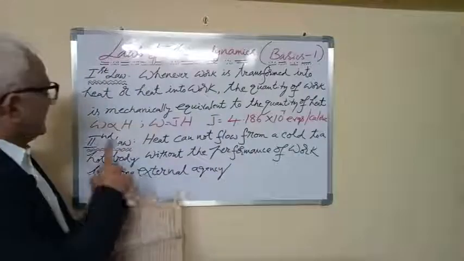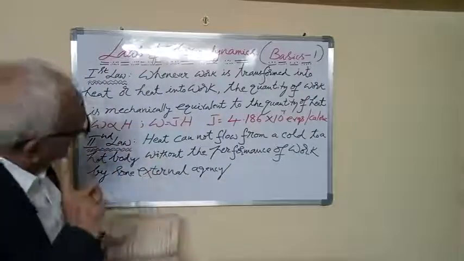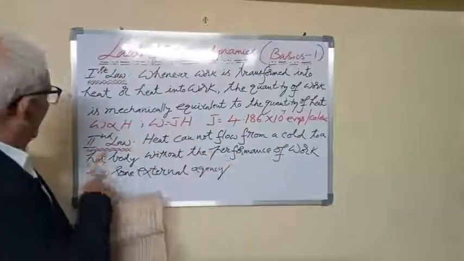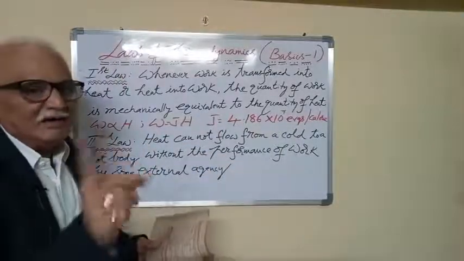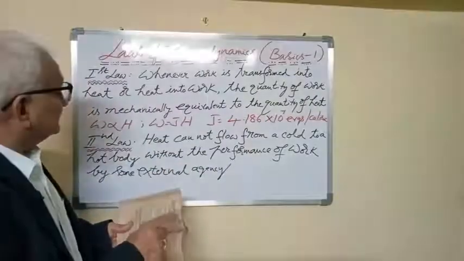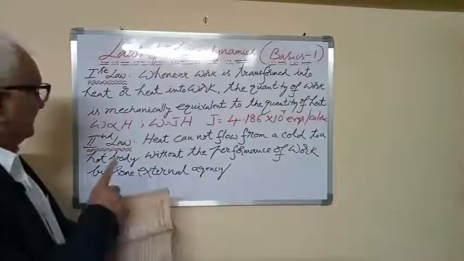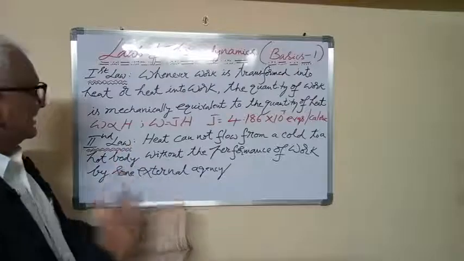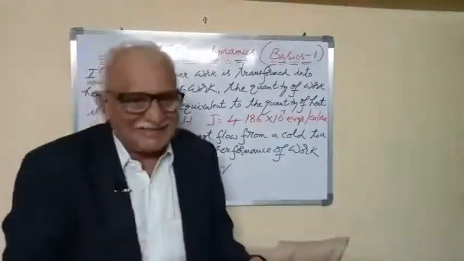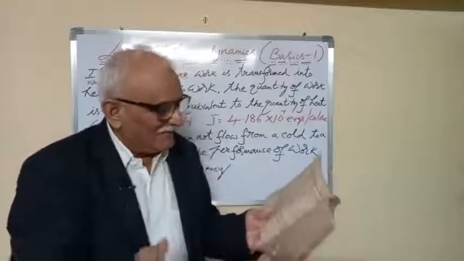What is the second law? Now, heat cannot flow from a cold to a hot body. Heat cannot flow from a cold to a hot body without the performance of work by some external agency. This is a wonderful thing. Classical examples I will tell. See, for example, an explanation I would like to give.